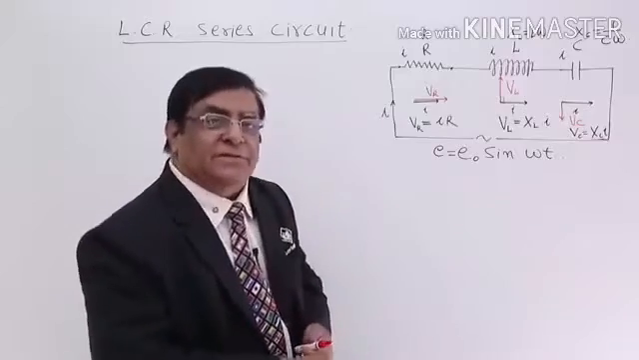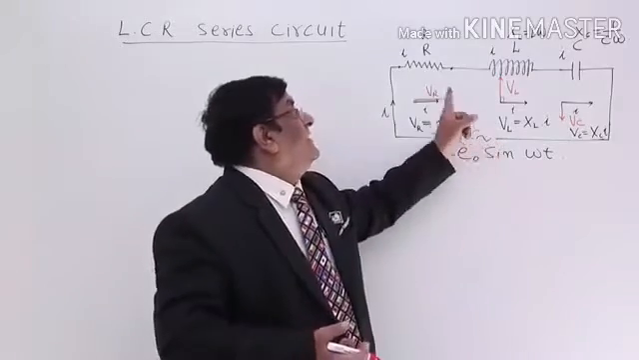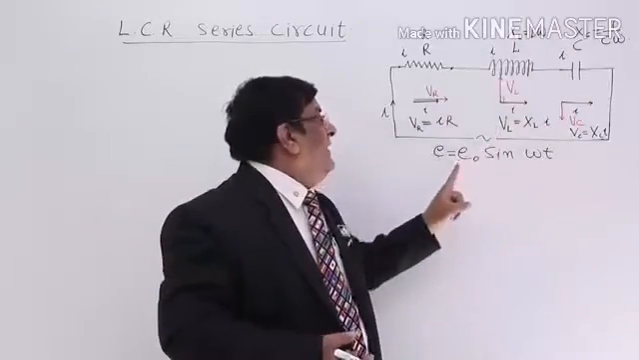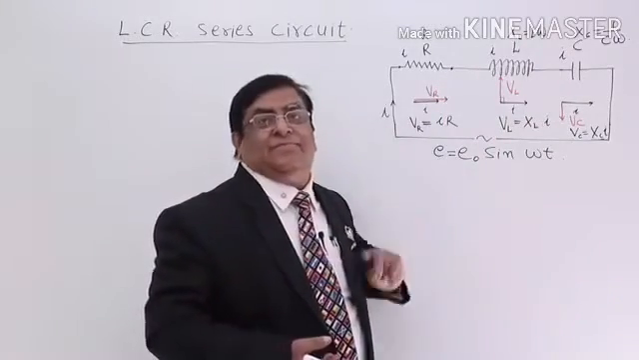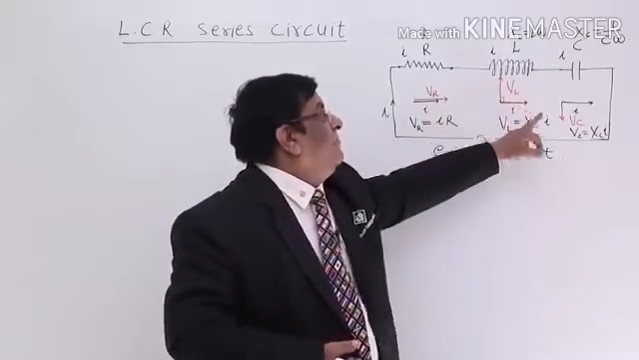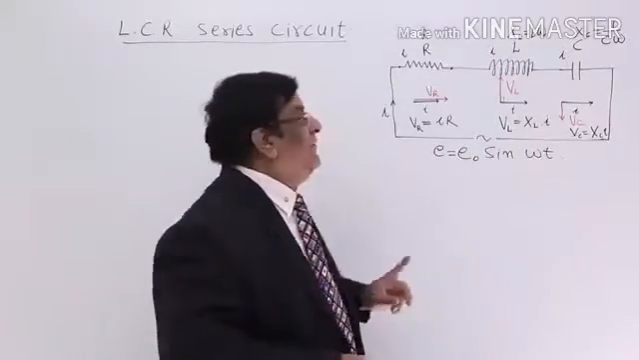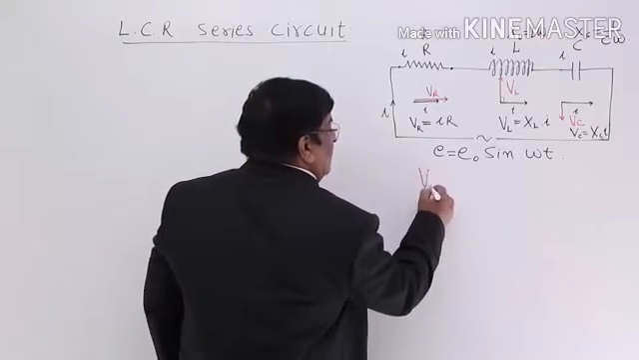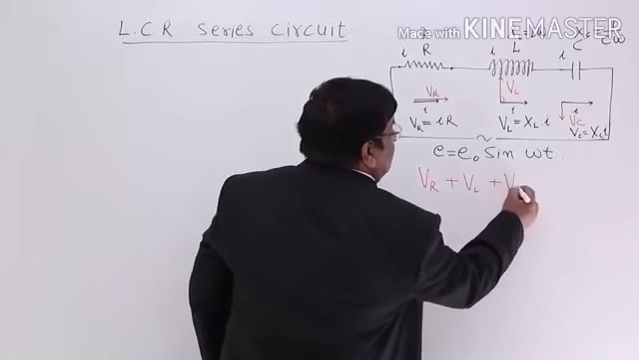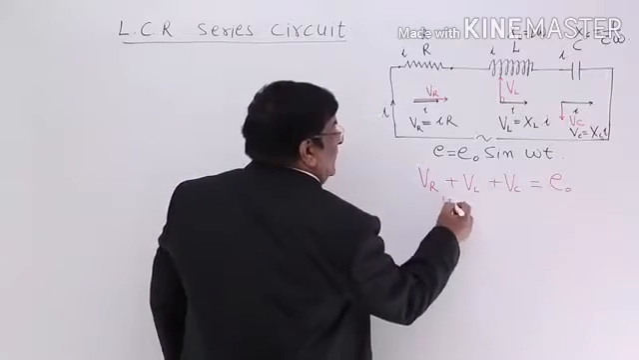Now what will be the resultant? We already know the resultant. This is the V which is divided across all these three. So the sum of all these three V should be this. For the maximum value, the sum of the maximums will be equal to E naught. Therefore, we can write that VR maximum plus VL maximum plus VC maximum is equal to E naught, with phase.